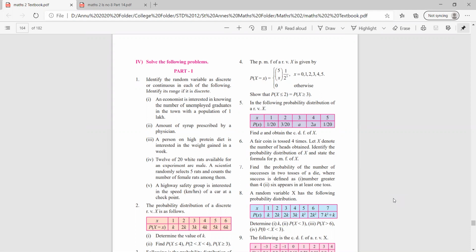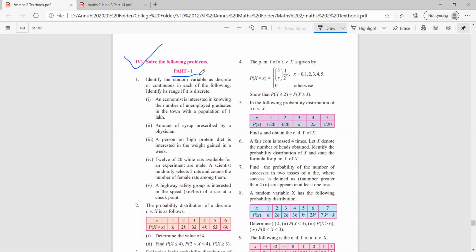So last time we had finished with the miscellaneous exercise of lesson number 8, probability distribution, which was related to binomial and Poisson distribution. Now today we are going to target miscellaneous exercise question number 4, part 1. And this is related to your exercise 8.1.